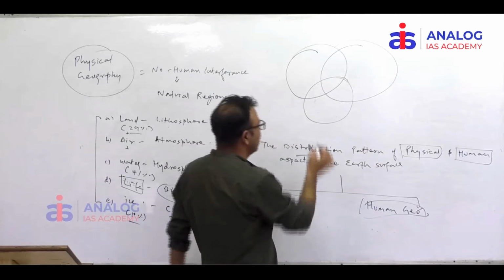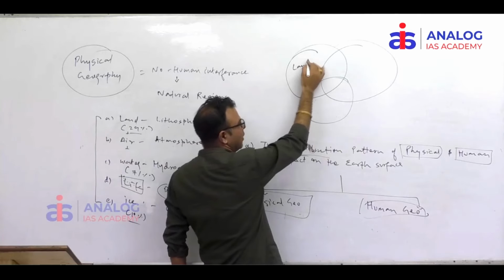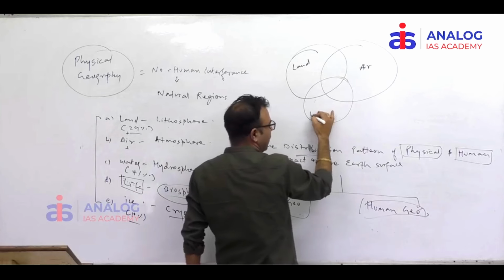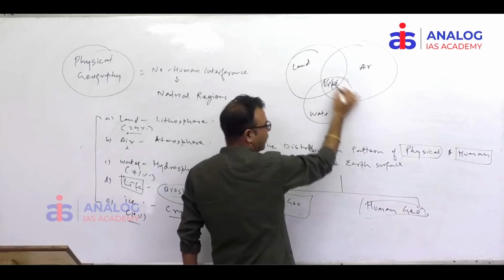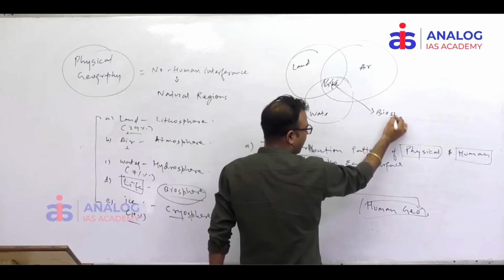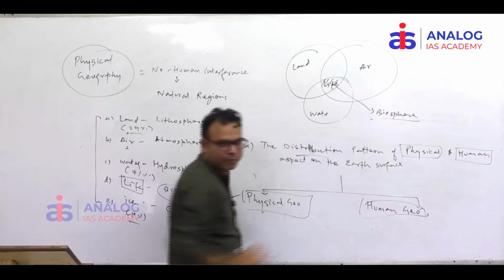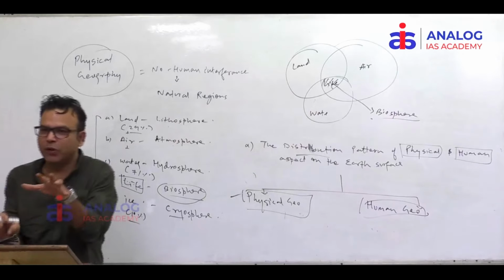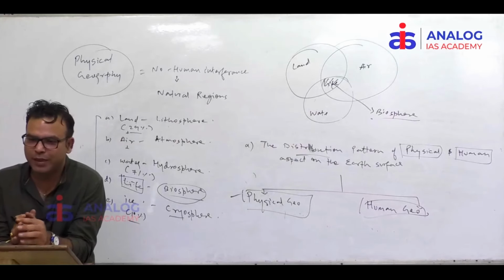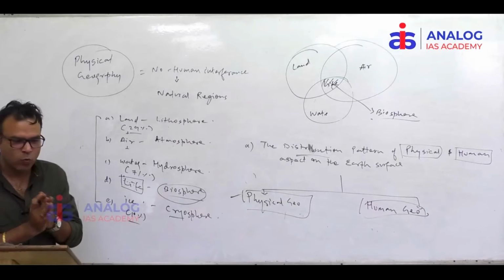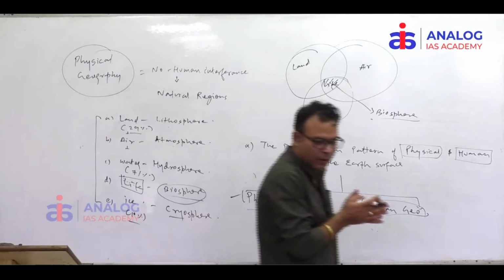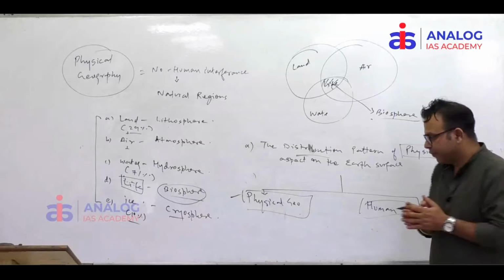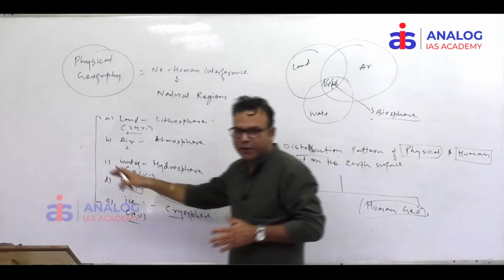This is called land part. This is air part, and this is called water part, and this should be what? Life. This is a biosphere part. So intersection of all the 3 natural things, land, air, and water, will produce life or biosphere.